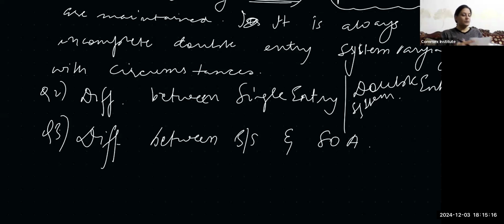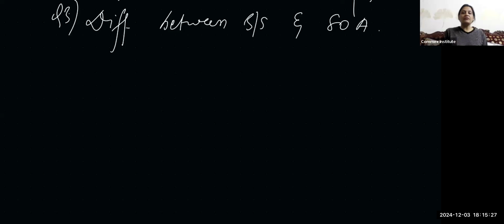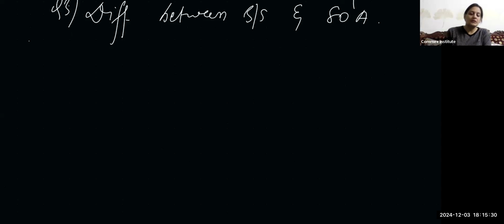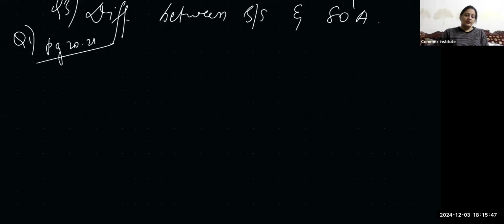We come to the practical questions now. Let's start doing the questions. By next class, we'll be through with this chapter, right? And then we'll be left with only one chapter of class 11, that is our financial statements with adjustments. Now, question number 1. Page number 20.27. Sorry, not 20.1, page number 20.27.